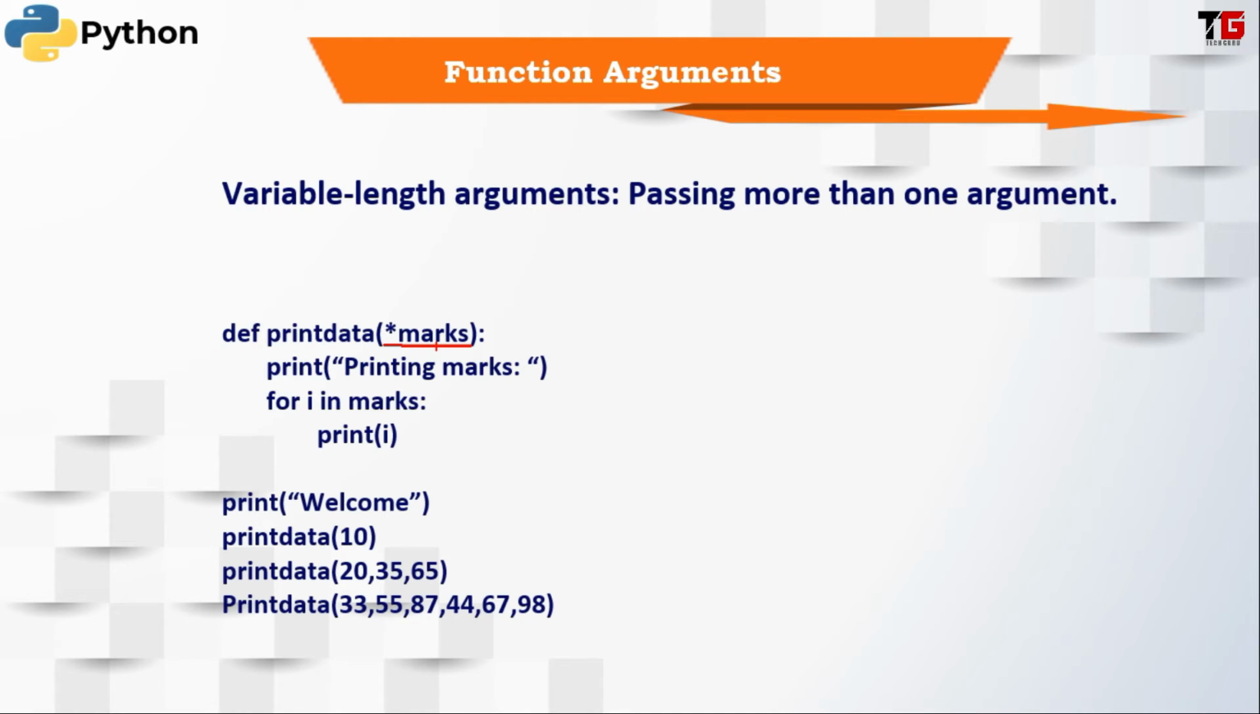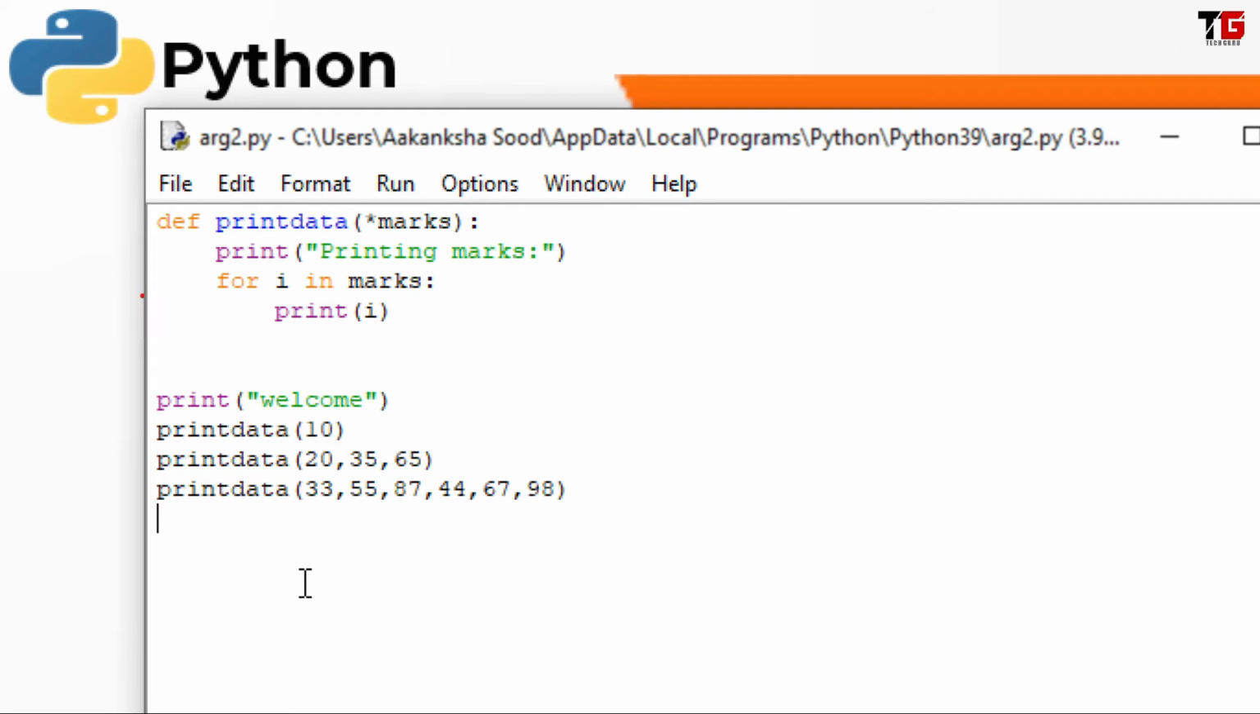Let's see its example. Friends, I created a function print data. With the parameter name I have specified a star. Then I give a message, printing marks. Now the number of parameters is not fixed, so I cannot print the values directly. That's why I am using a for statement. For i in marks, if I specify 2 values, then 2 values will be printed. If I specify 10 values, then 10 values will be printed.